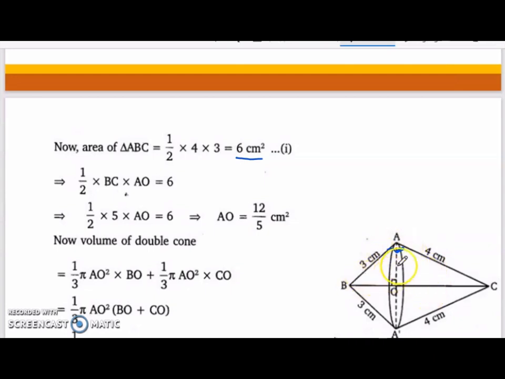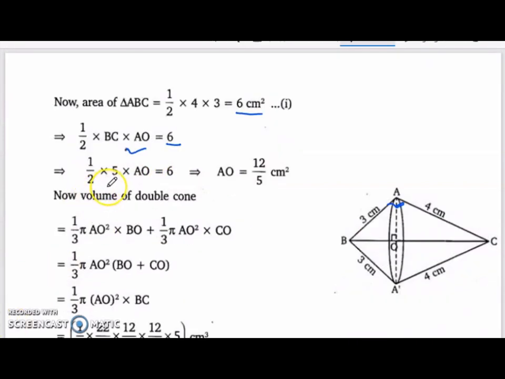This is the area of triangle ABC. Now area of this triangle can also be found in another way, taking AO as the height and BC as the base. So half into BC into AO, that is also equal to area of triangle ABC, which we can equate to 6. Now BC value we have already found, it is 5. We have calculated using Pythagoras theorem. So with that we can get AO. So AO is equal to 12 by 5 centimeter. This is the length.